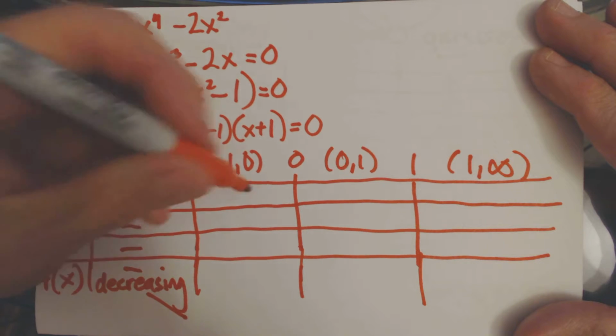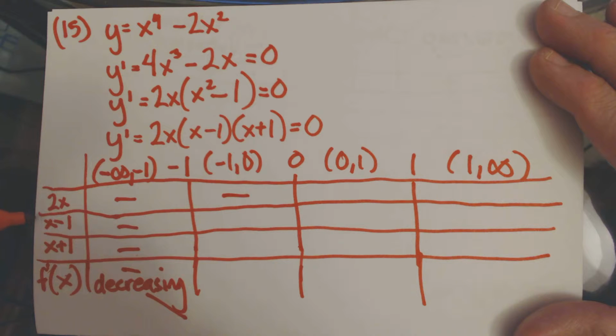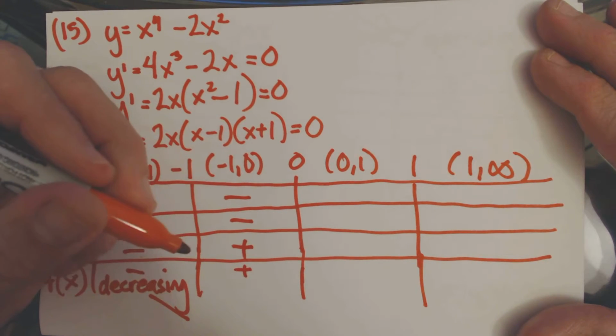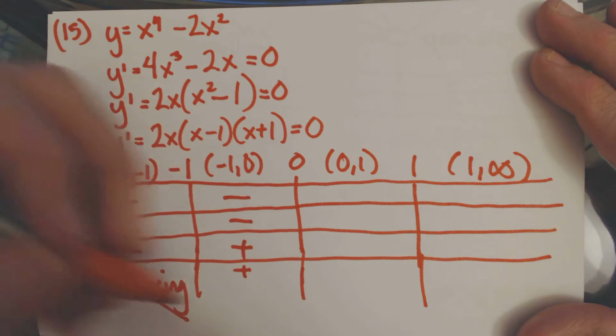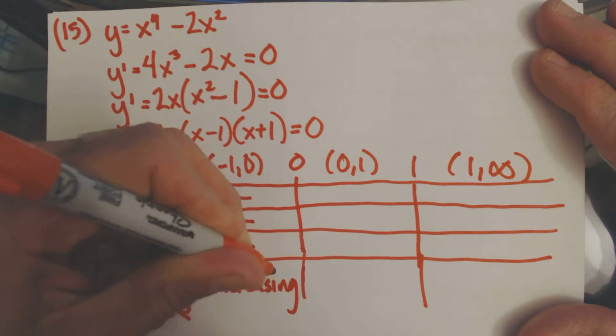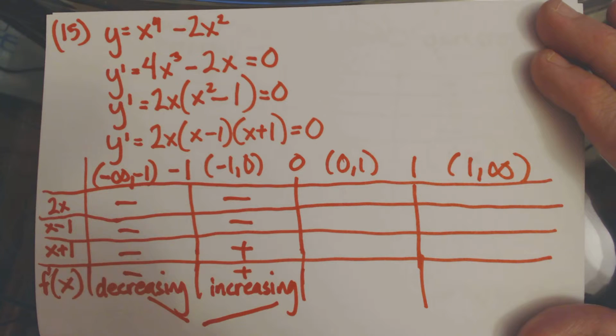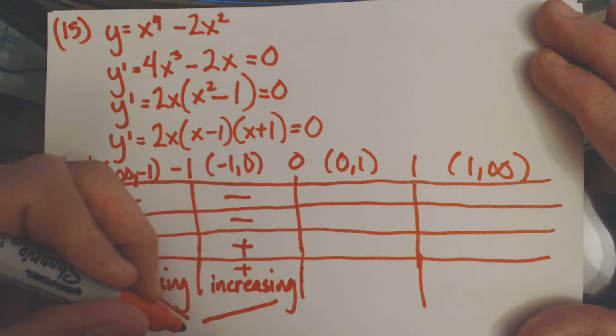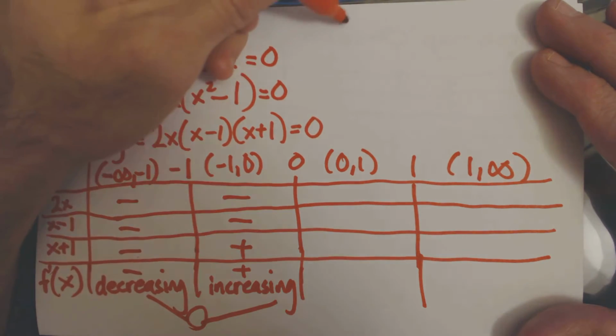Alright, between negative 1 and 0, let's plug in negative 0.5. Negative 0.5 times 2 is going to give us a negative value. Negative 0.5 minus 1 is going to give us a negative value. Negative 0.5 plus 1 is going to give us a positive value. A negative times a positive is positive. So the derivative is positive in that interval, and thus the function is increasing on that interval. And because the function is decreasing to the left of negative 1 and increasing to the right of negative 1, negative 1 is going to be a relative minima.